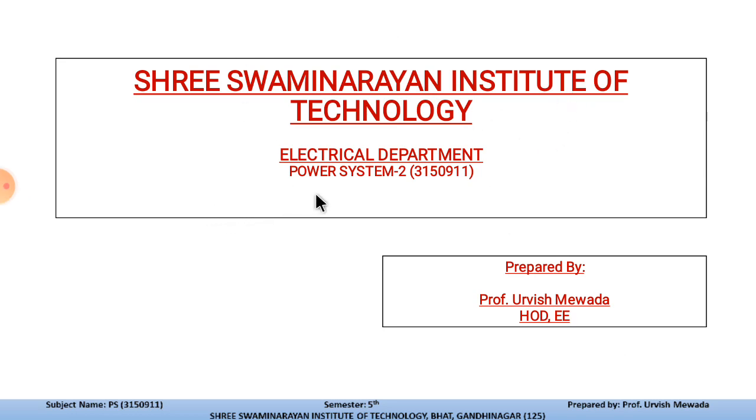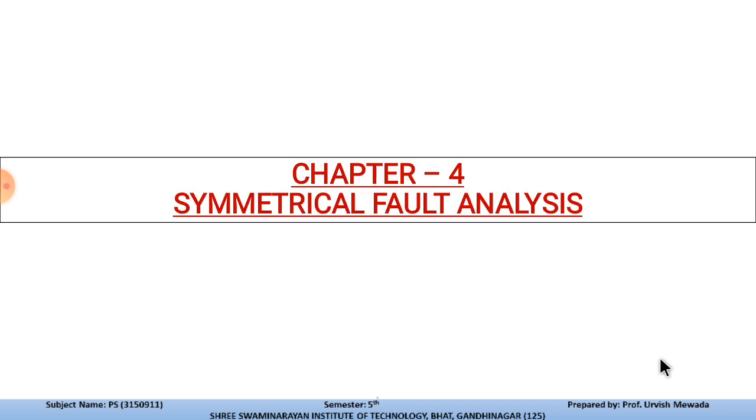I am the subject matter expert of the Power System 2 subject, which is in the 5th semester Electrical Engineering, GTU. The subject code of this subject is 3150911. Students, we have discussed chapter number 2 in the last lecture, and we have finished the last topic in chapter